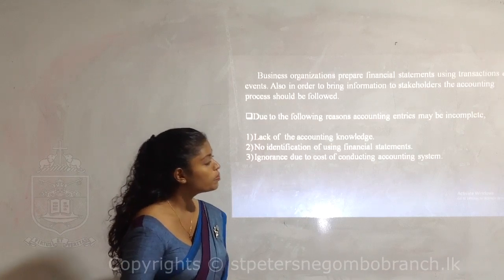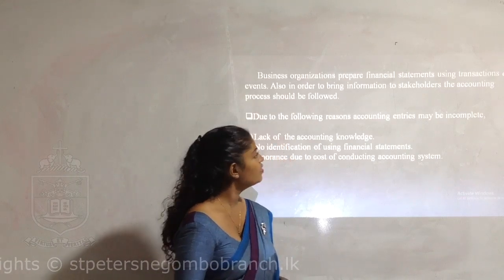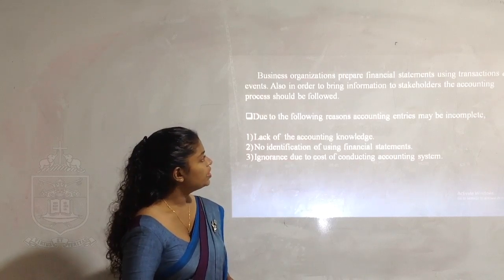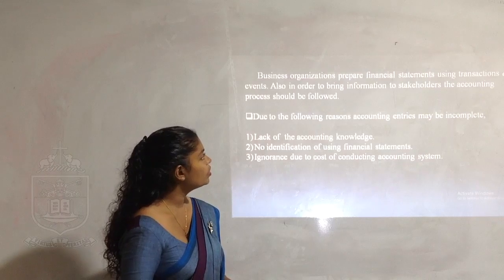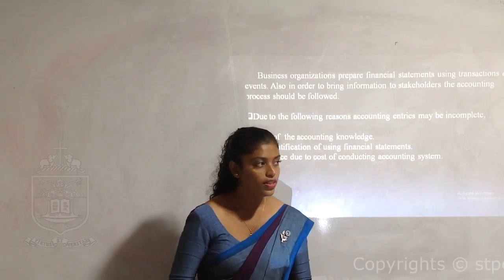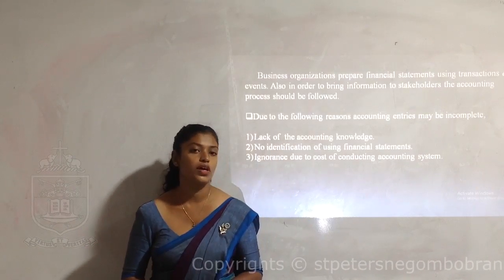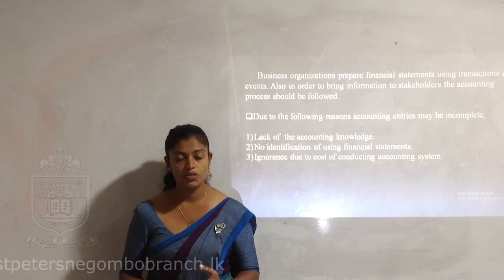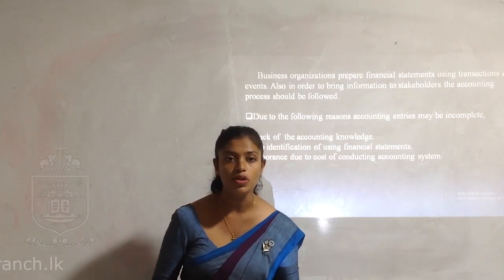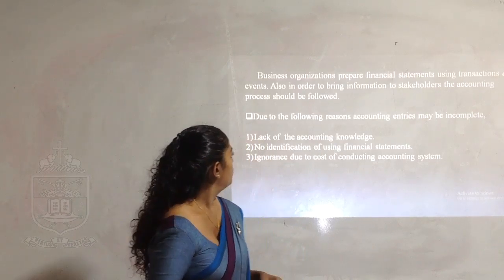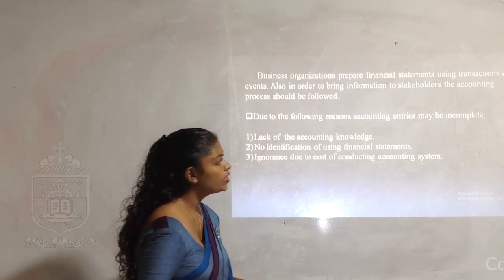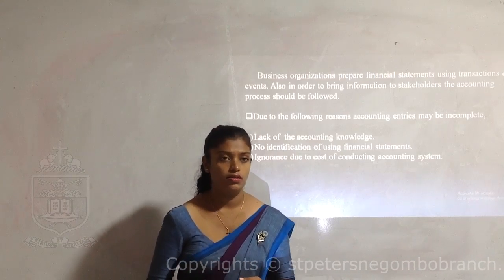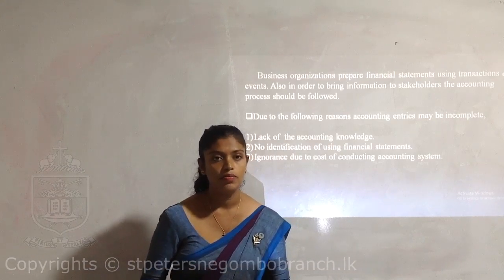Business organizations prepare financial statements using transactional events. Also, in order to bring information to the stakeholders, the accounting process should be followed. We call this the basic requirement of accounting, or the objective of accounting. Accounting has been created to provide information to its stakeholders. Due to the following reasons, accounting entries may be incomplete. So, what are the reasons that accounting information can be incomplete?